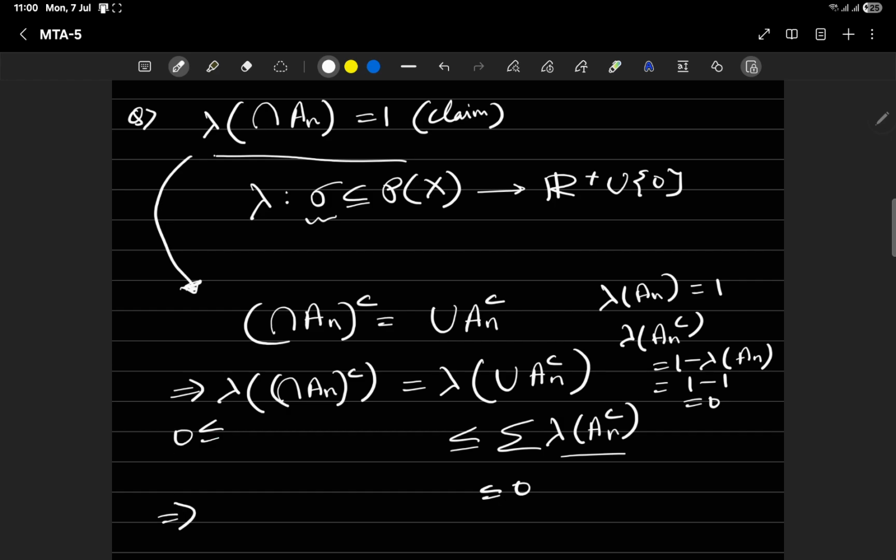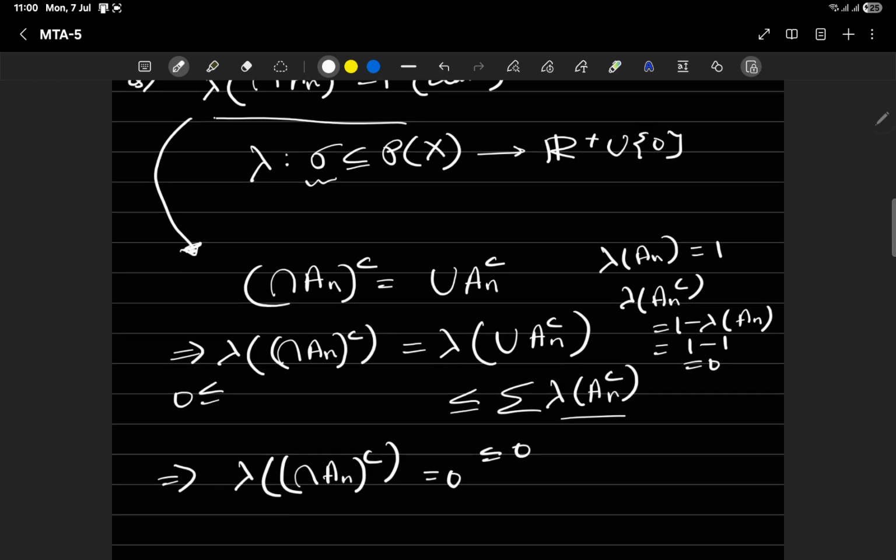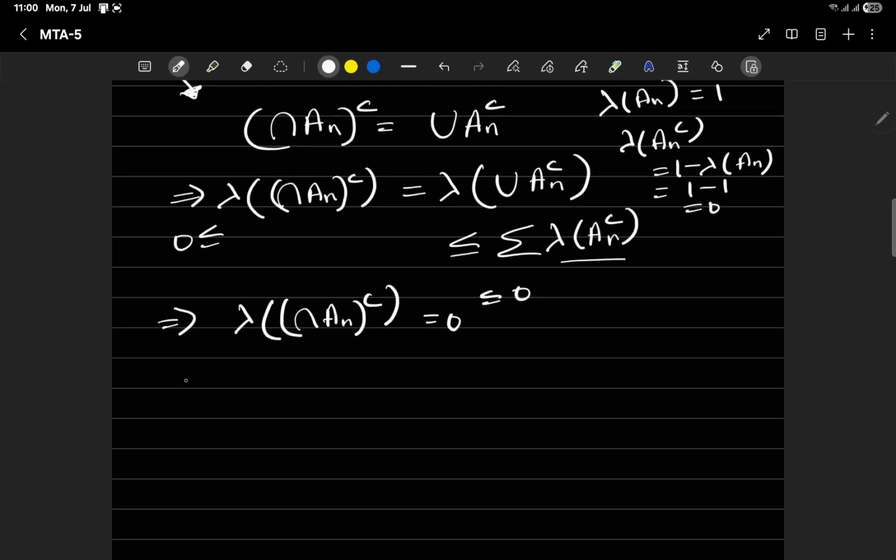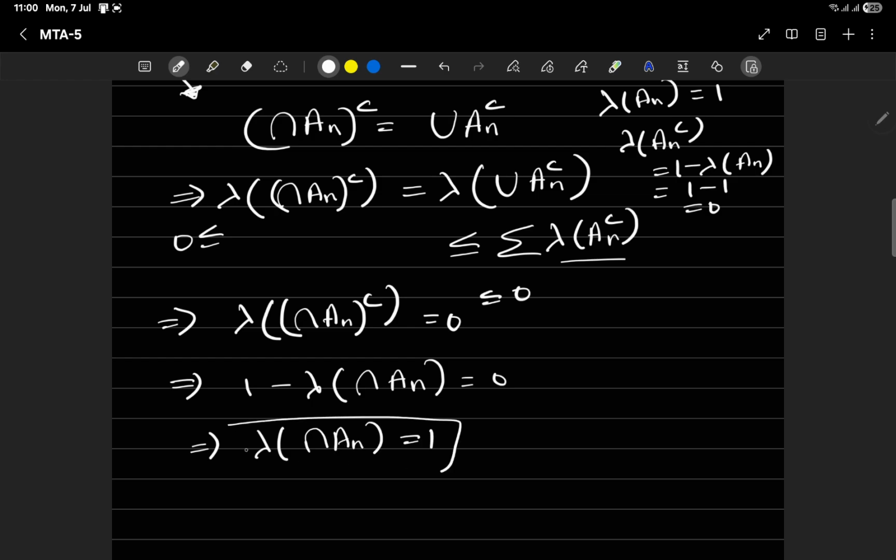So in a way we get that this one is 0, and that is nothing but 1 minus lambda of A_n is 0, meaning what we needed is proved, right?